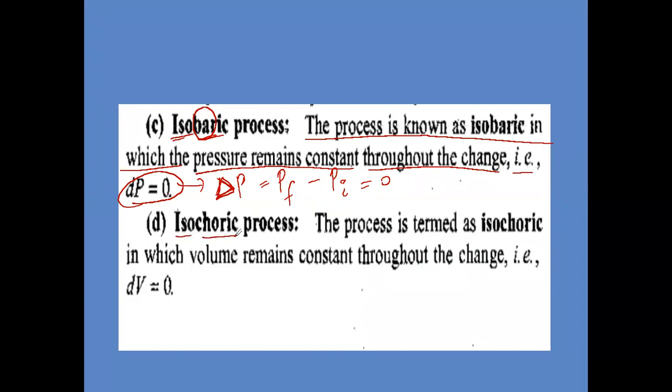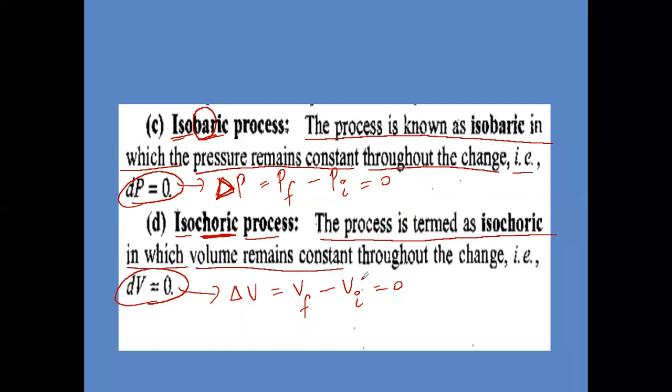Next, isochoric process. Choric means volume. Isochoric process means what will be zero here? Delta V, that is, final volume of system minus initial volume of system is equal to 0. So the process is termed isochoric, in which volume remains constant. Means there is no change in volume. Initial volume and final volume will be same. That's why delta V becomes 0. So throughout the change.